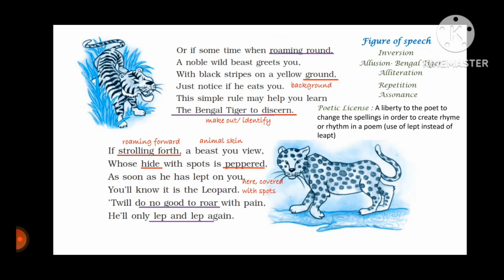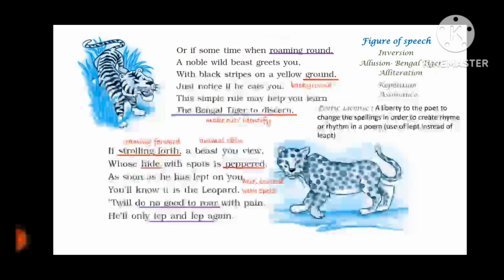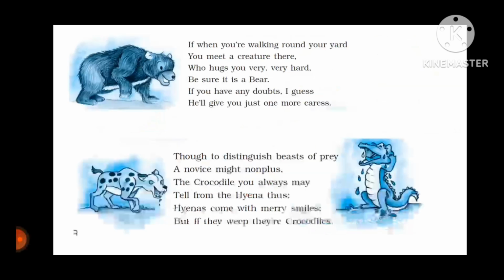So in the line "leapt," the poet has changed the spelling of leapt. Instead of L-E-A-P-T, he has used L-E-P-T. In the previous stanza also, we saw that the dying spelling has been changed by the poet.